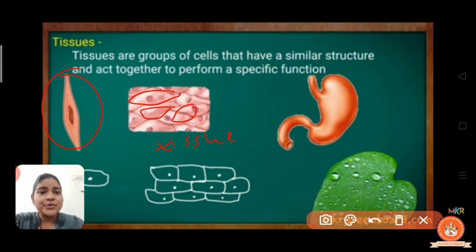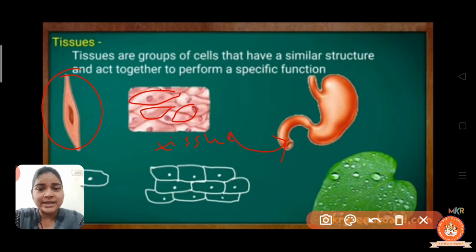And now a number of tissues joined together make up a body organ. Here in the figure is given the liver, right? So these are the organs. It means single cells joined together, the number of cells make up tissue, and the number of tissues joined together make up a single organ.